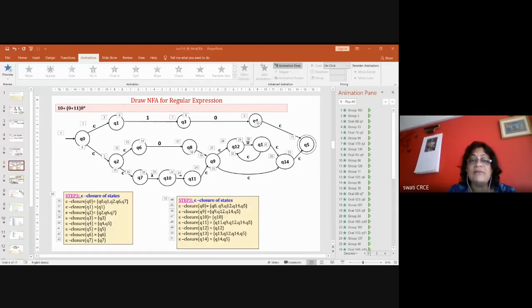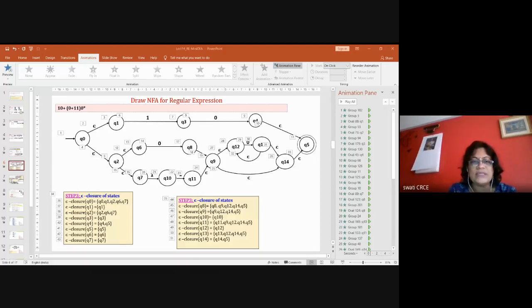So for 0 star 1 star it is not an issue. The finite state machine will be able to solve this problem. The machine will start from here. If 0 is there for 0 times and 1 is there for 0 times, it will remain in the state Q0, and that is the final state. If 0 is there for 1 time, it will remain in Q0, and if 1 is not there, it will be in the final state.